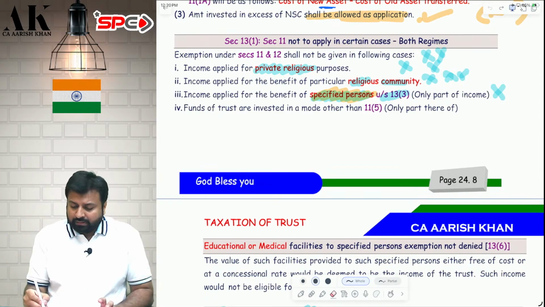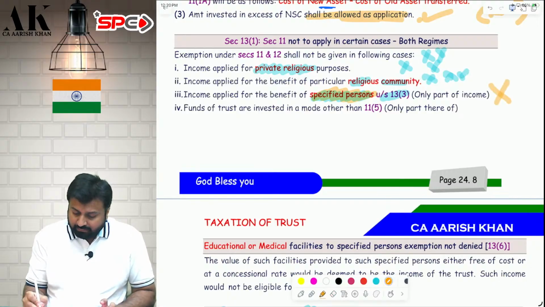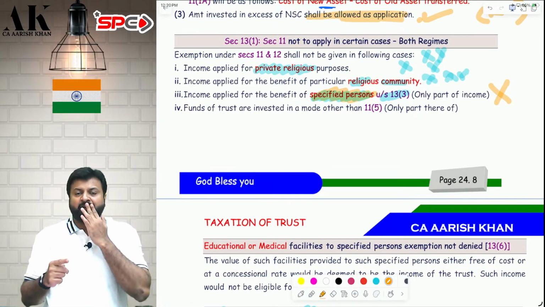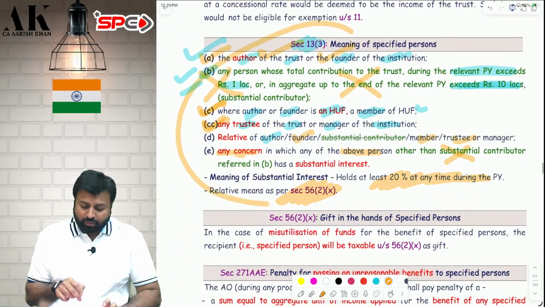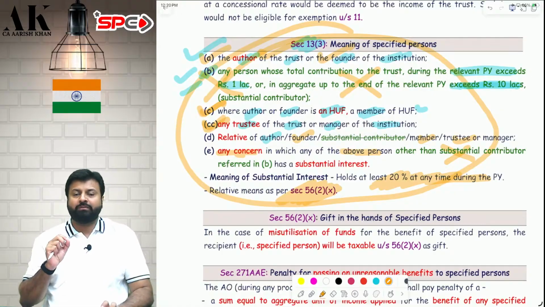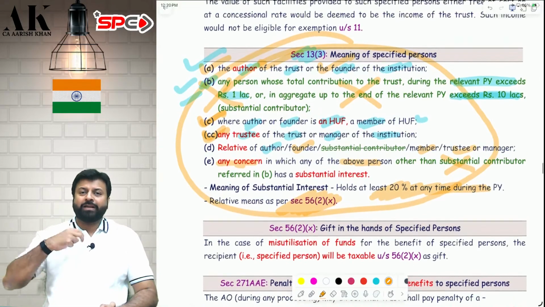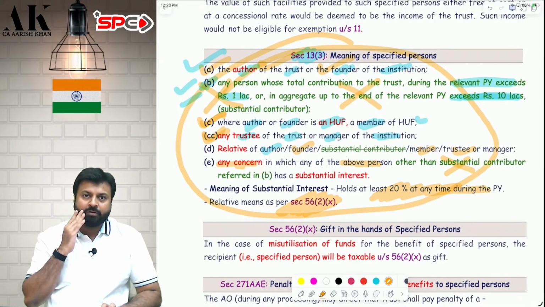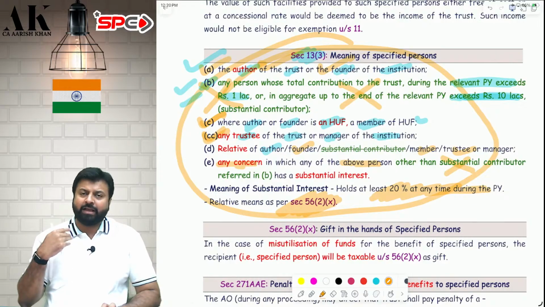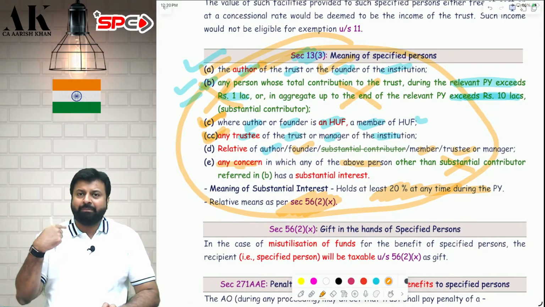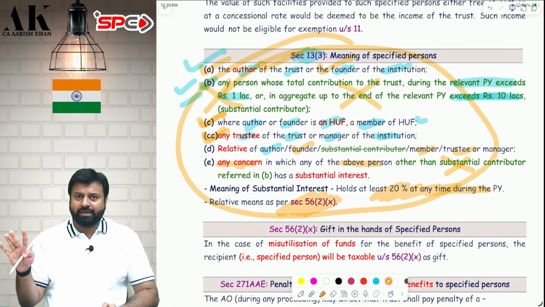Now, coming back to this third point once again, when you apply the money for specified person. So when I apply the money for specified person, what is the consequence number 1? I will not get exemption under 11 and 12. So suppose my total income is 10 lakh rupees. Out of that, I have applied 3 lakh rupees for specified person. So on that 3 lakh rupees, I will not get exemption under 11 and 12. Whatever application I have done, that will not be considered as an application.